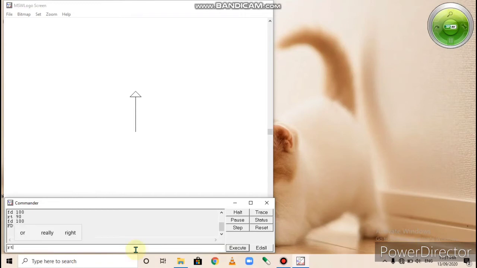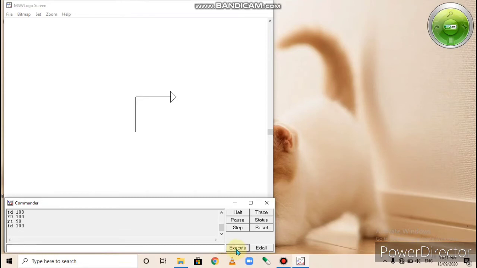Suppose I write RT 90, we can press enter or click the execute button to run this command. The function of both is the same, right?